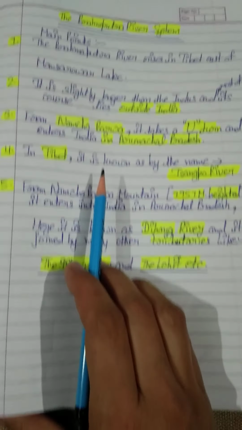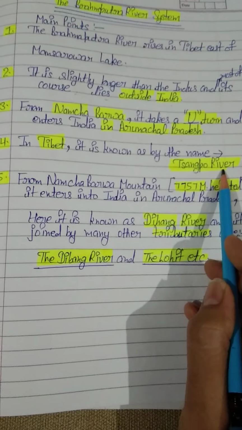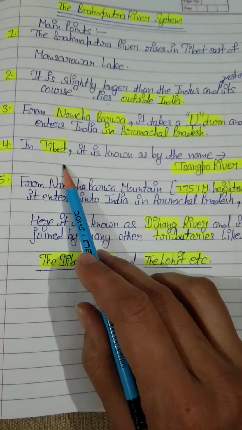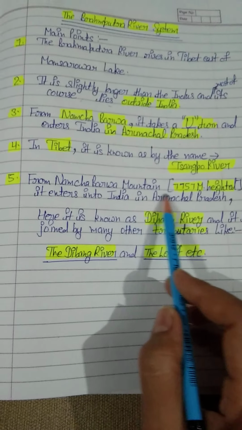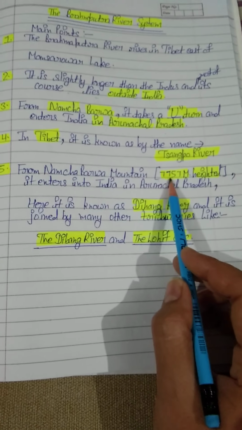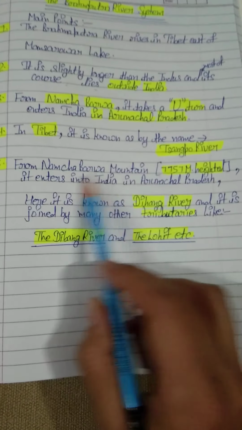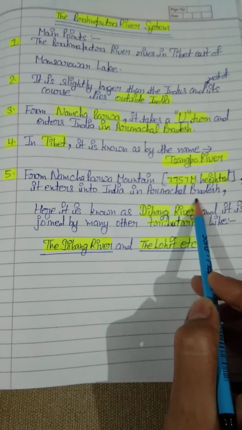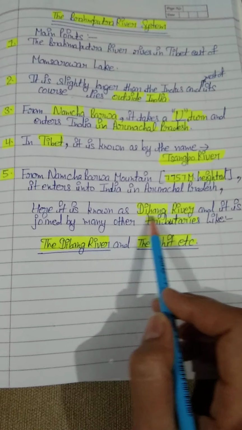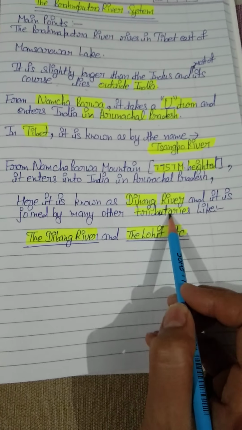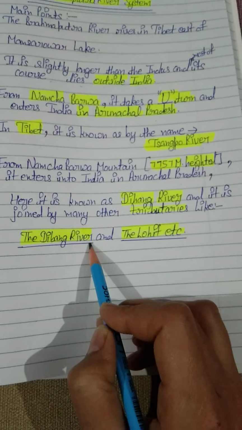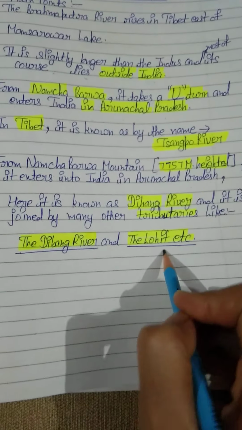In Tibet, it is known by the name Sangpo River. I have told you in that map that in Tibet, it is known by the name Sangpo River, from Namcha Barua mountain, and the height of this mountain is 7757 meters. It enters India in Arunachal Pradesh. Here it is known as Dihang River, and it is joined by other tributaries like Dibang River and the Lohit River.